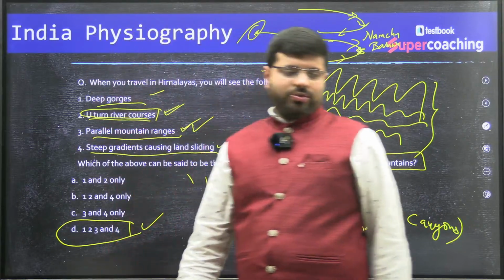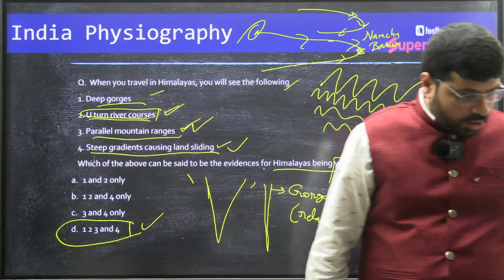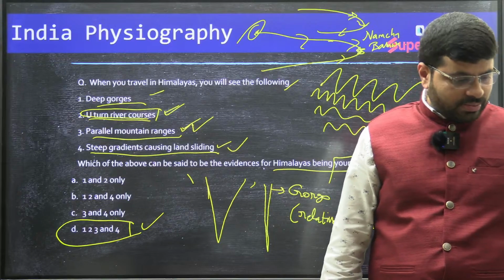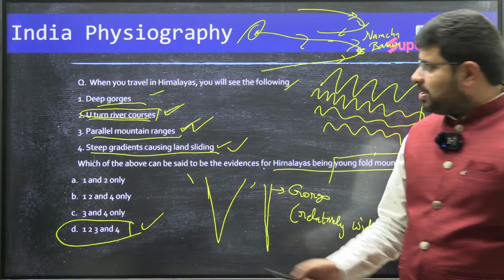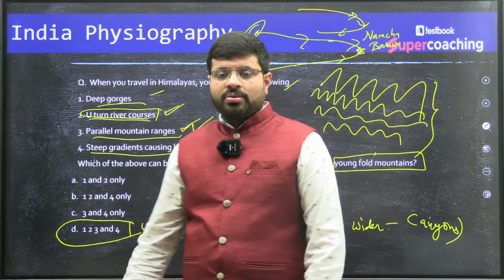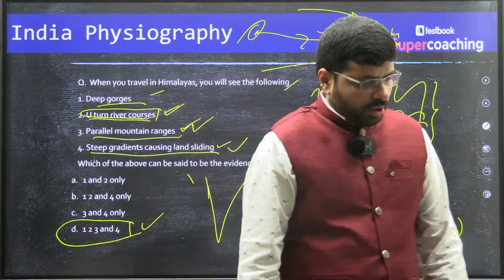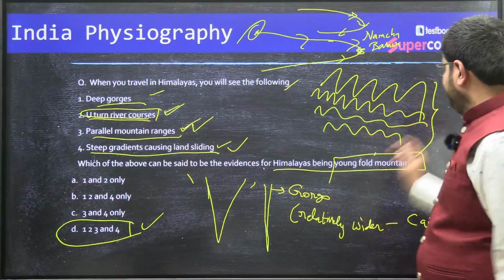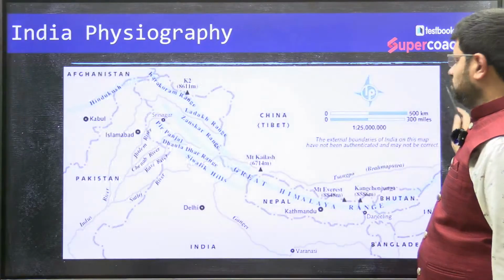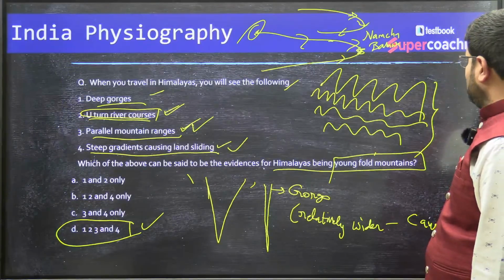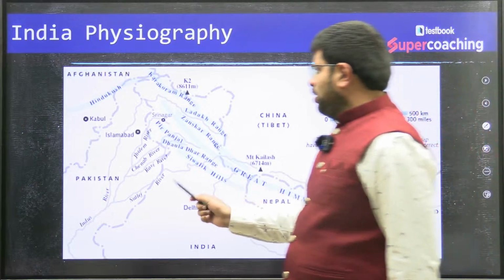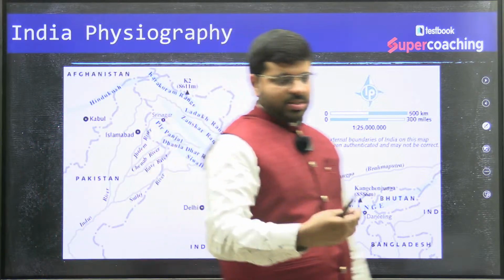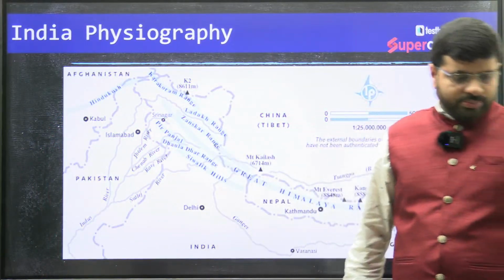1, 2, 3, 4. I think Ritu, Simran, hope you have got this understanding now. Got this understanding of the difference here, right? So this is the answer: 1, 2, 3, 4. You can see the mountain ranges. Yes, we'll discuss this question in the next one. I hope you got it now.